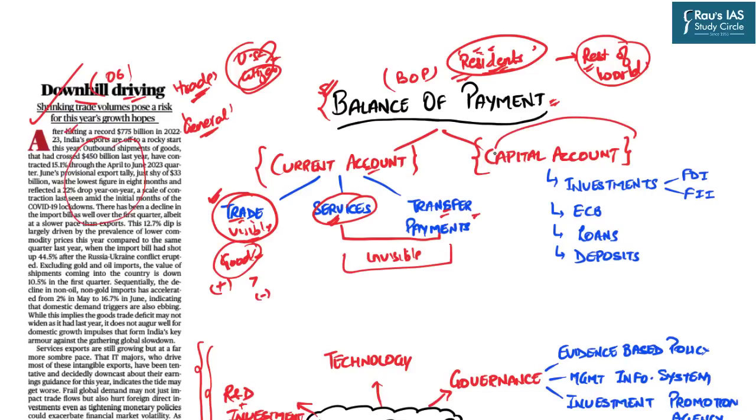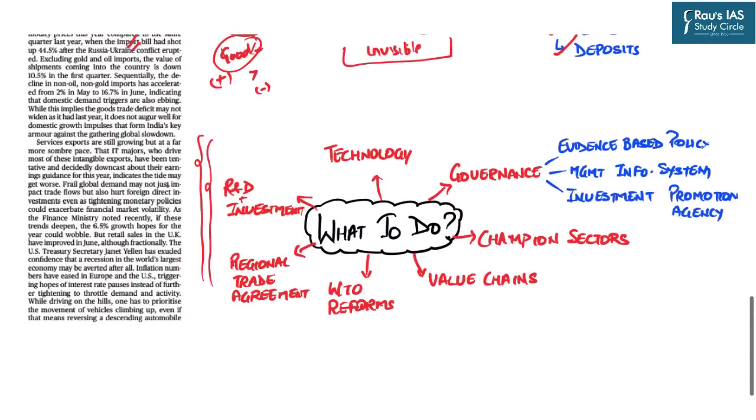In the capital account, all those things come which act as a liability. For example, the investments in terms of FDI, FII, external commercial borrowings, loans, deposits, etc. Right. So this is the basics of balance of payment. I hope we know this. But from this article's perspective, if it is signaling a challenge that there has been a dip in India's trade volumes, it becomes important for the aspirants to understand what can be a way ahead.